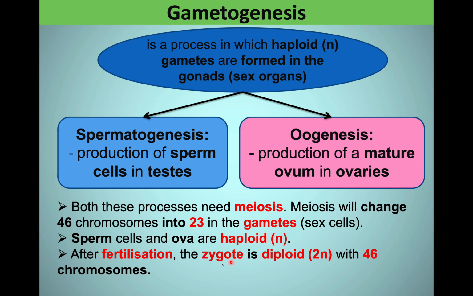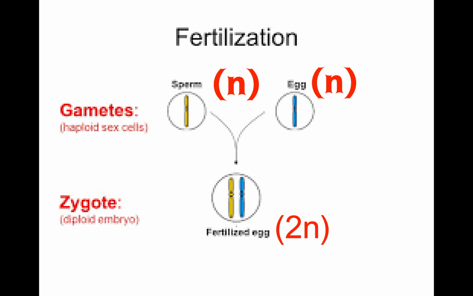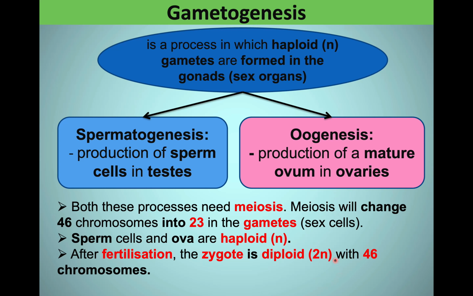How did the zygote end up being diploid? Well, during fertilization, a haploid sperm fused with a haploid egg cell to form a diploid zygote. And that is how our zygote ended up having 46 chromosomes, a full set of chromosomes, which we refer to as diploid or 2N.